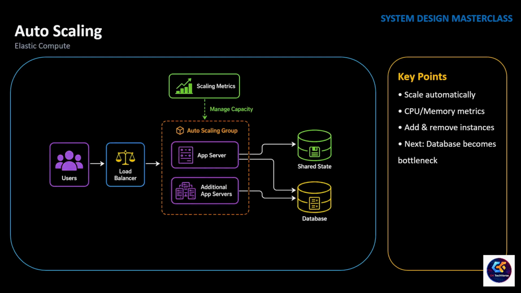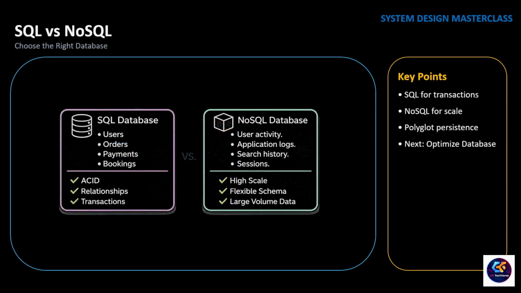So we have solved the application scaling problem, but another part of our architecture has not changed at all. No matter how many application servers we added, they all still connect to the same database, and sooner or later that database becomes the next bottleneck. So far our application has been using a single database, but before we think about scaling the database, we should first ask a more fundamental question. Is this the right type of database for our application?